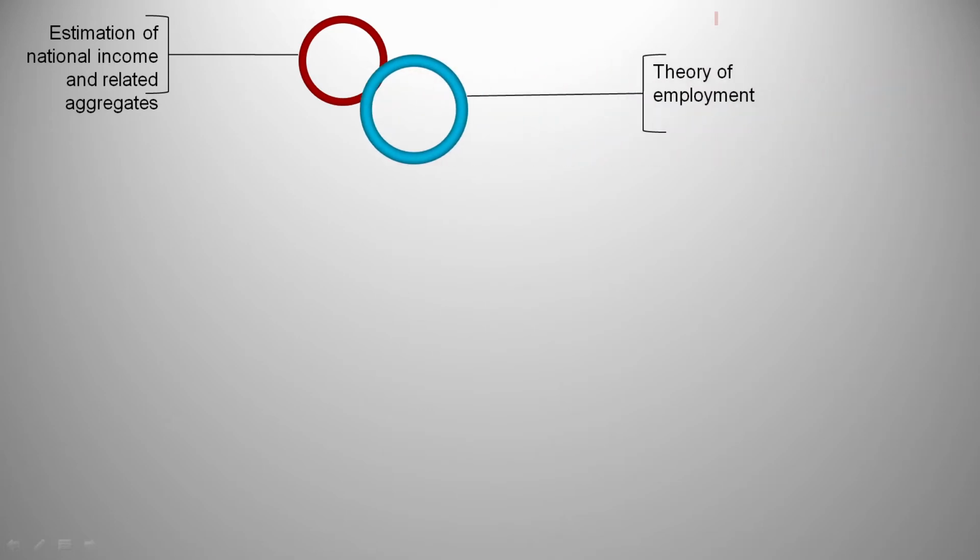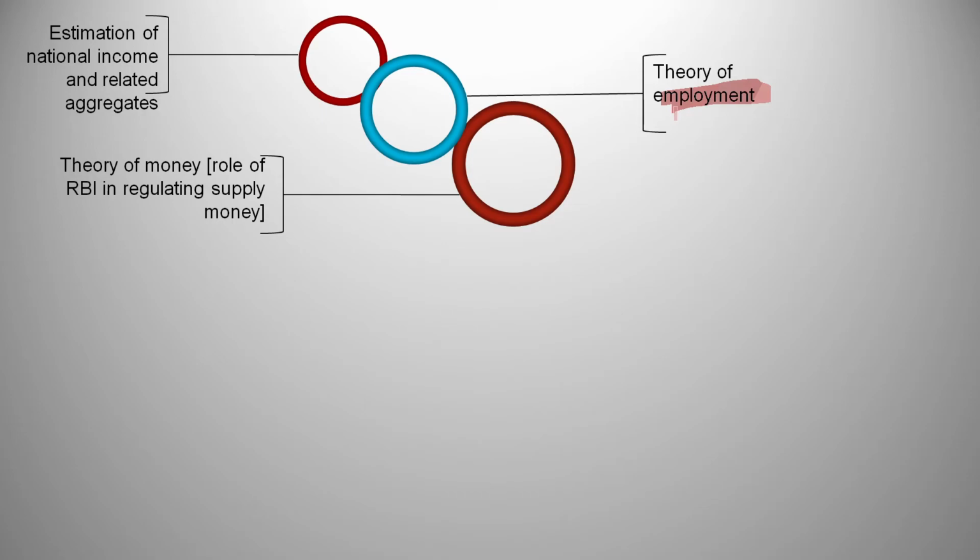The first scope is the estimation of national income and related aggregates. This is the next chapter, where we are going to study how we calculate the national income. That is the first thing we are going to study in macroeconomics. Next, we are going to study the theory of employment, where we study why there is so much unemployment, and what we can do to reduce unemployment and get employment in the economy. Next, we're going to study the theory of money. That means how our government creates money when our country is in need of money, and how the RBI regulates money. That means when the RBI releases money, when it stops releasing money, whatever it does with money. We'll study that in detail in this chapter.